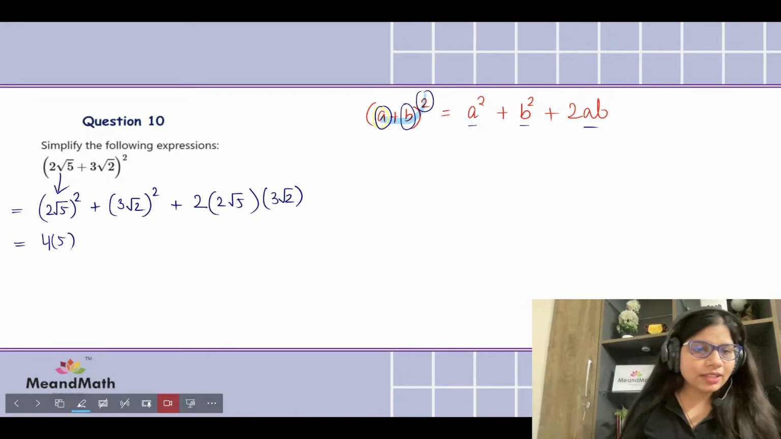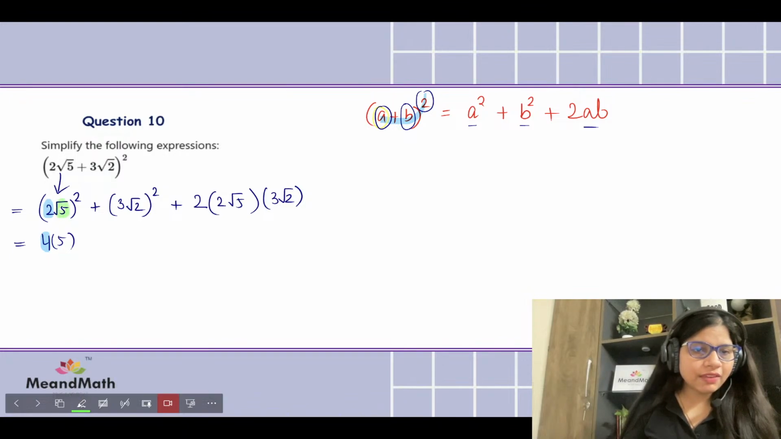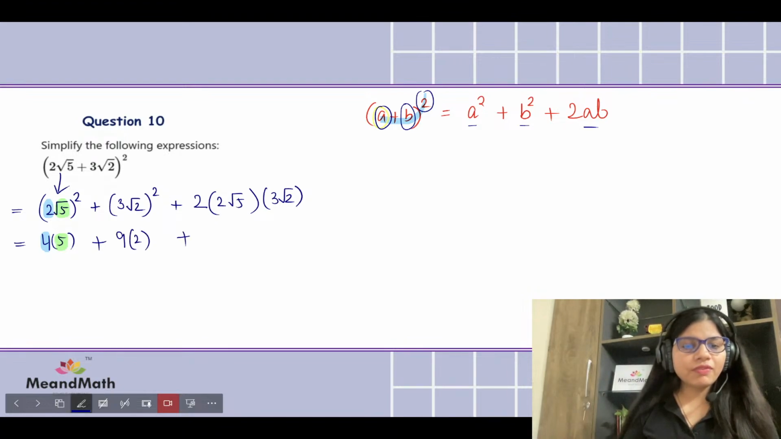This is like a discussion, that means you would be clear with this thing. So 2 squared is 4, and the square root of 5 squared is actually 5. Okay, nice. Now similarly, we're going to be following the same method here. It would be 9, and in the bracket we're going to be getting 2. Now here we will be multiplying all the numbers without the root together. 2 times 2 times 3.